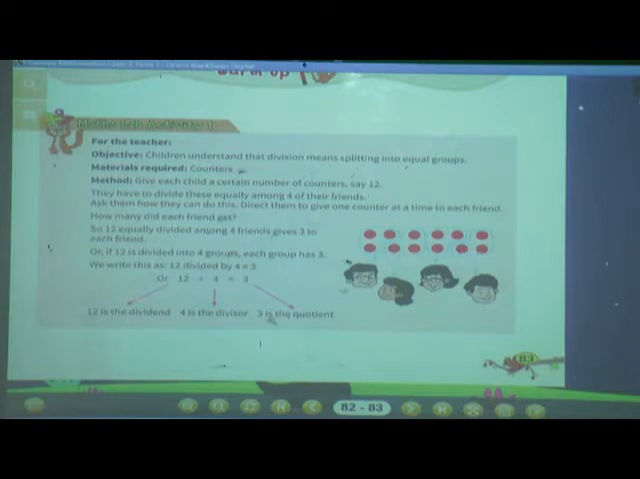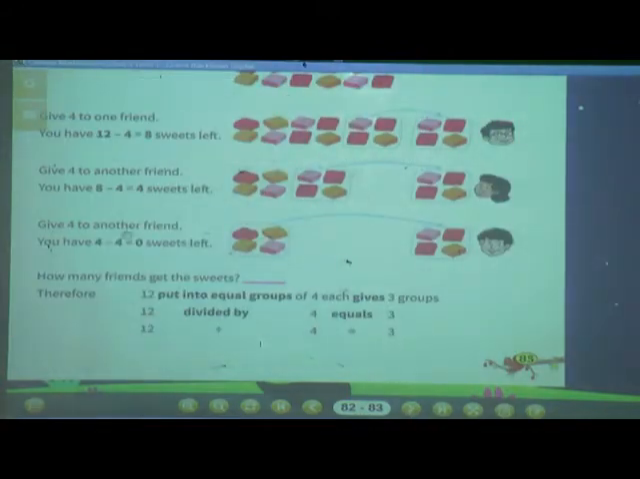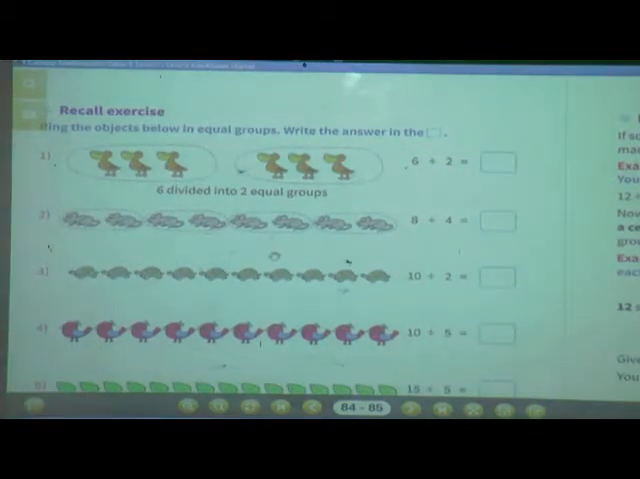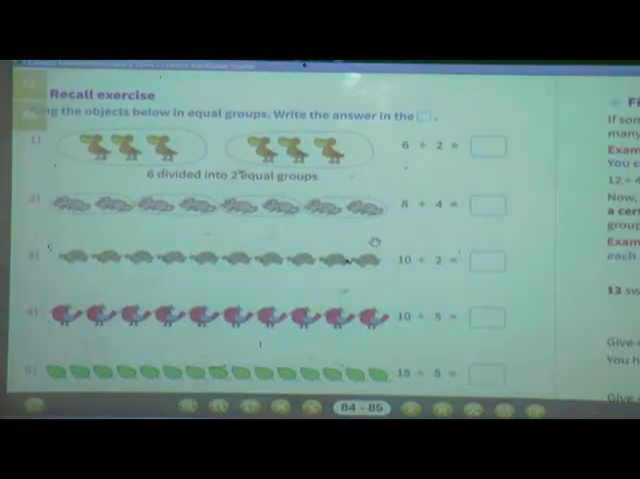When we distributed 12 cubes among 4 groups, each group got 3 cubes. So 3 is the quotient. In this way we have done this activity. You have to do this activity at your home. Now turn your page. We are going to solve the recall exercise now. Understood? Once again I will tell you what is meant by division. Division is nothing but splitting things into equal groups.